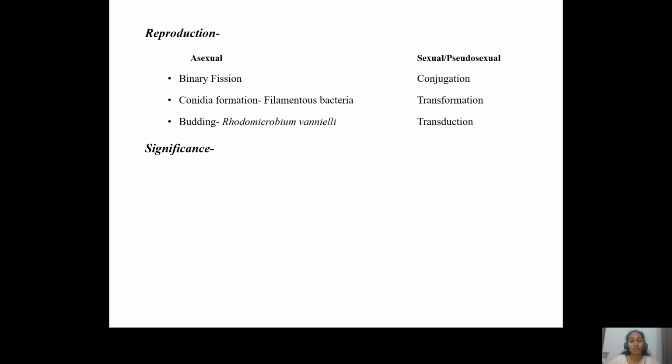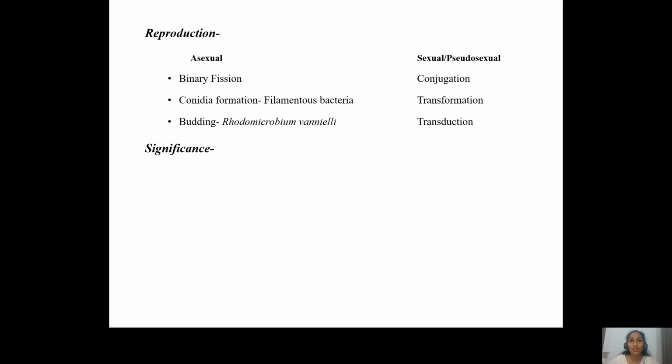Now that happens through three modes, which are called conjugation, transformation, and transduction. Conjugation is a process where an F plus bacterium mates with an F minus bacterium and then transfers the F plasmid from the F plus bacterium to the F minus bacterium.